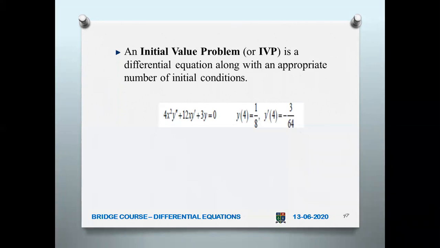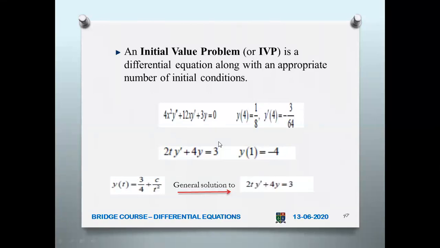So this is an example. 4x squared y double dash plus 12x y dash plus 3y equal to 0, given that y of 4 equal to 1 by 8, y dash of 4 equal to minus 3 by 64. And one more example: 2t y dash plus 4y equal to 3, y of 1 equal to minus 4. Here you have to notice one thing. Here you have second order, y double dash, so you are given two initial conditions. Here you have only first order, so one initial condition is enough.